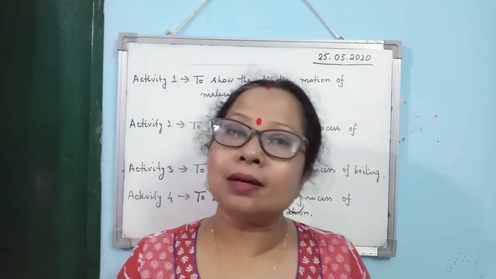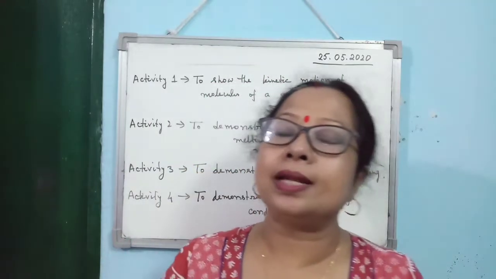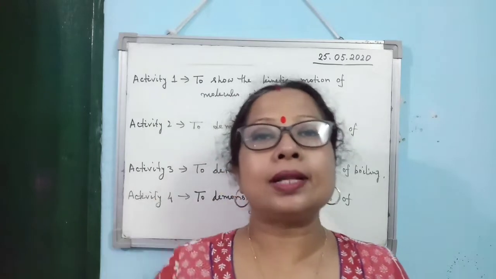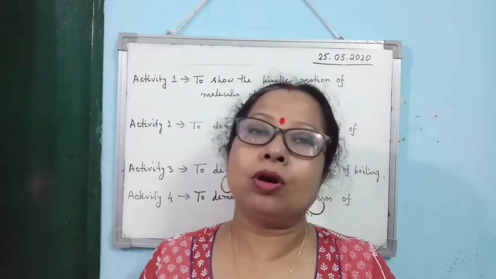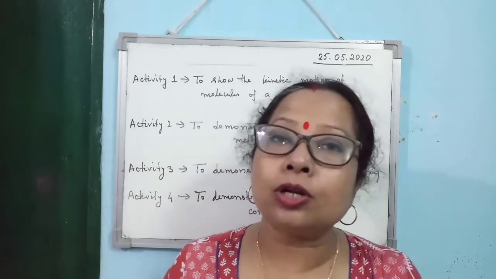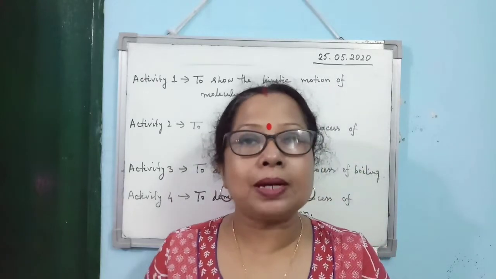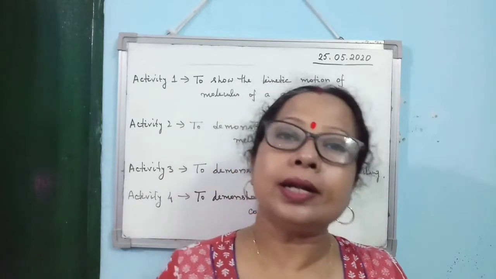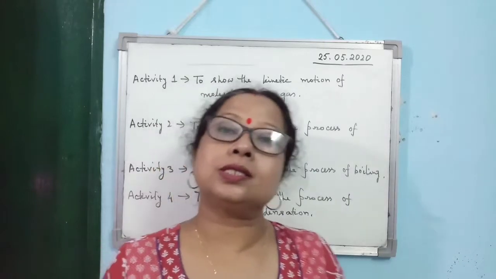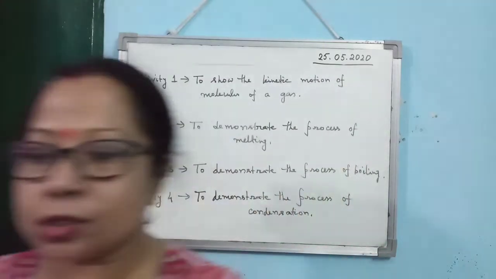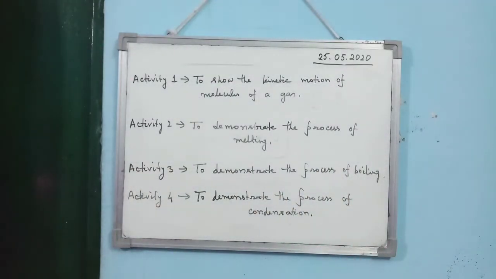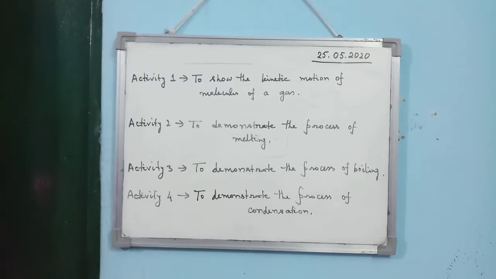Then you will observe that water droplets get accumulated over that cold metal plate. Alright, so where are the water droplets coming from? The water vapor, which is in gaseous state, is converted into water, which is liquid. So it demonstrates the process of condensation.